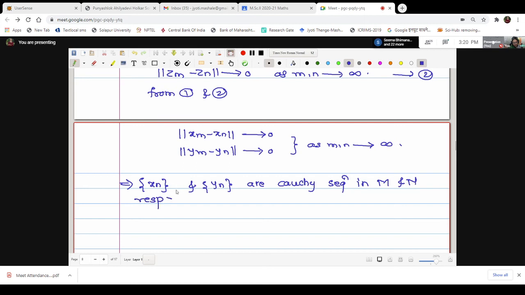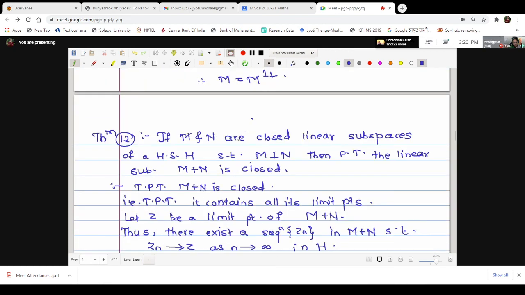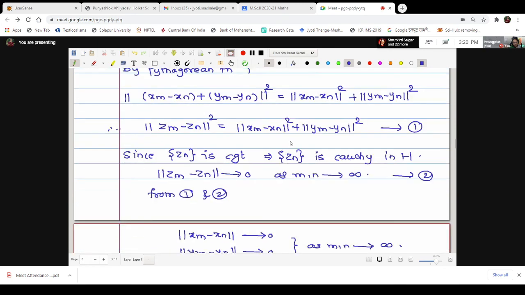But it is given that both these are closed subspaces. Look at the statement itself: M and N are closed linear subspaces.